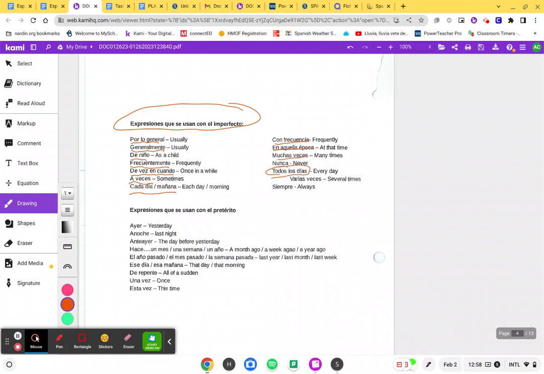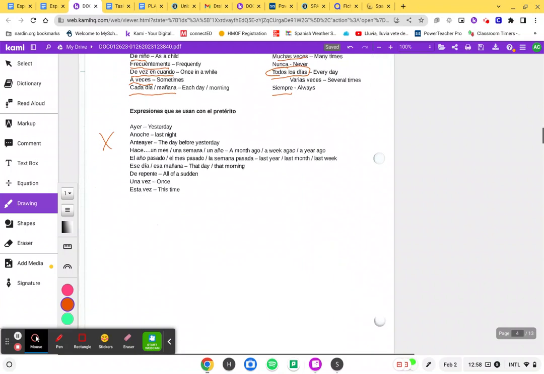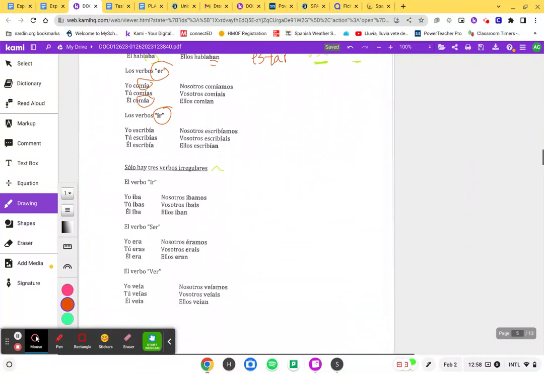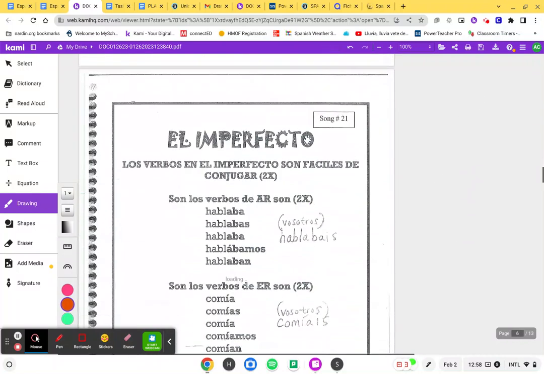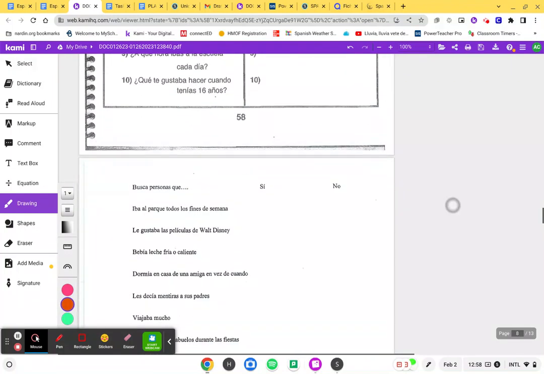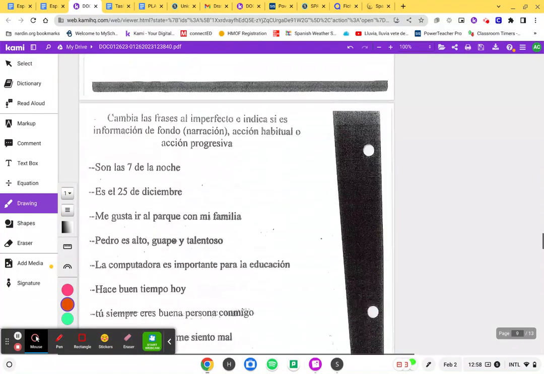That's another one. We're going to know it's imperfecto and not preterite. And then siempre. These we don't have to pay attention to at this moment just because we're not talking about the differences so much right now. But make sure that you can conjugate your imperfecto. Study these for sure. This is a song we'll be doing when I come back. And then let's go all the way down here.